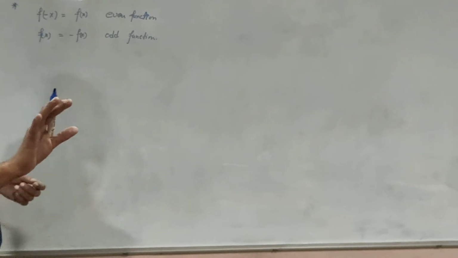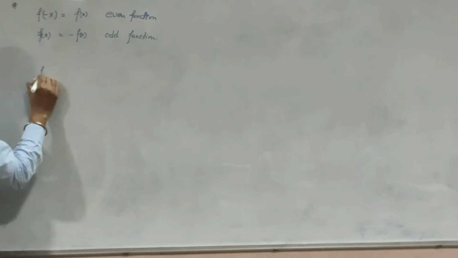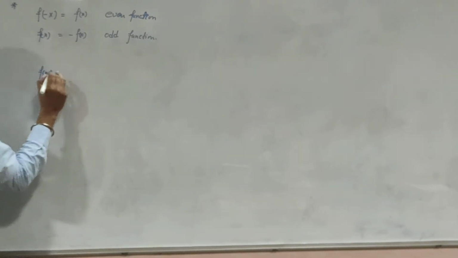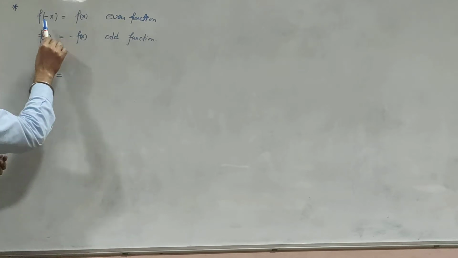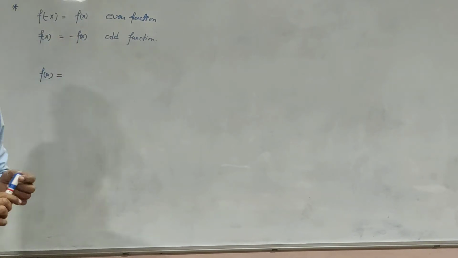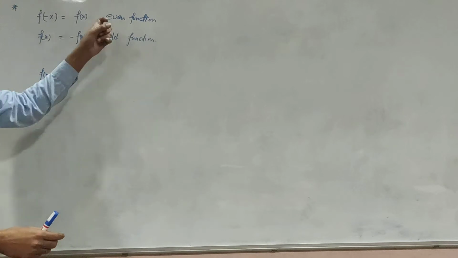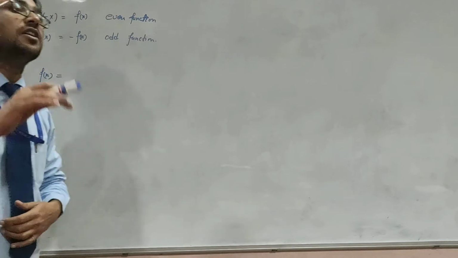For a function f(x), if f(-x) equals f(x), then f(x) is an even function, and if f(-x) equals -f(x), then f(x) is an odd function. We know that if f(-x) equals f(x), then the function is an even function. In case f(-x) equals -f(x), then the function is said to be an odd function.